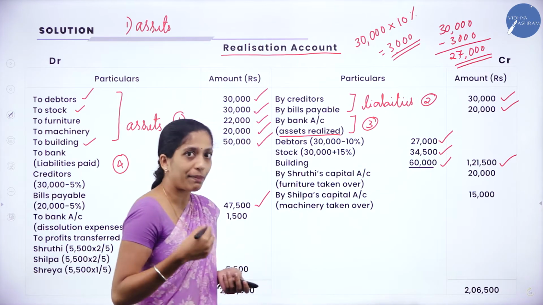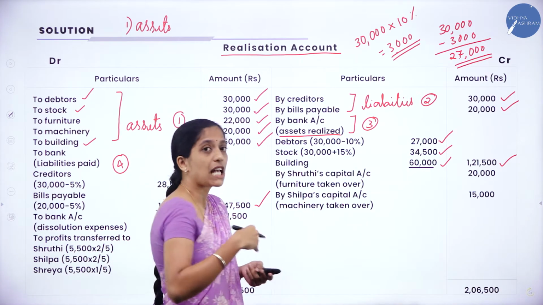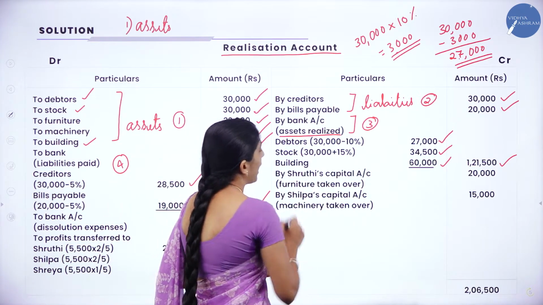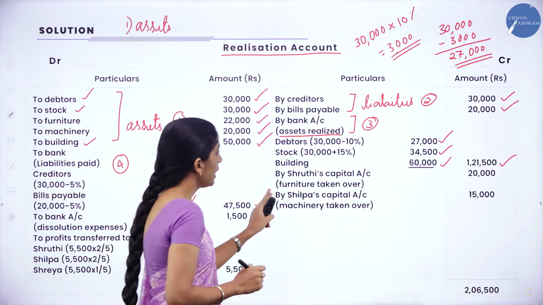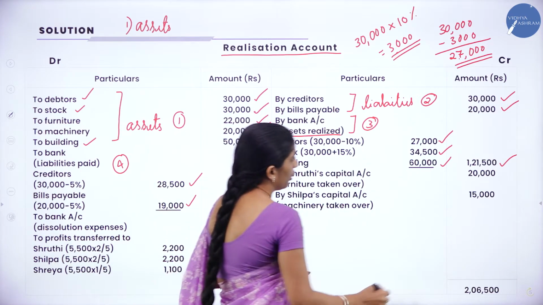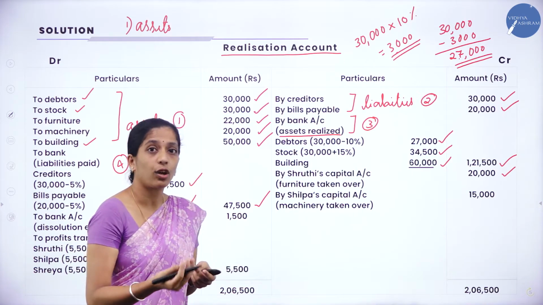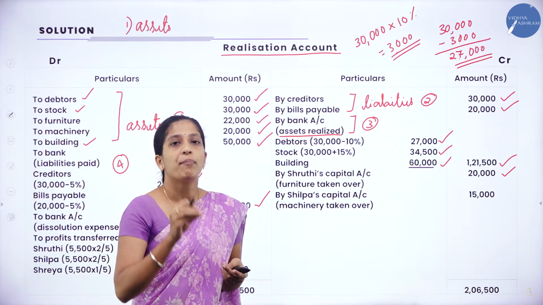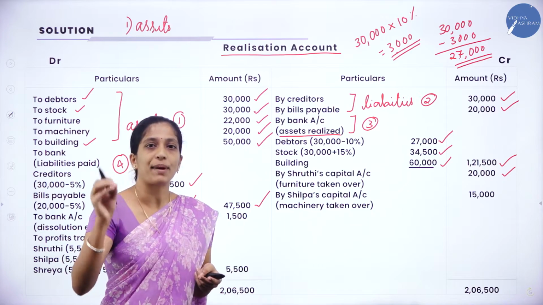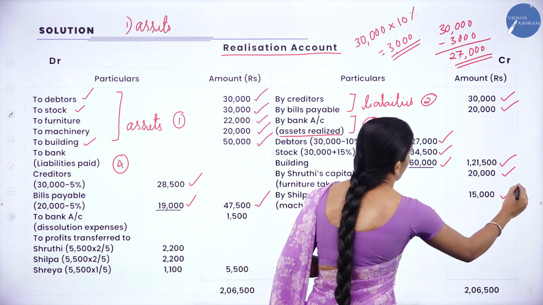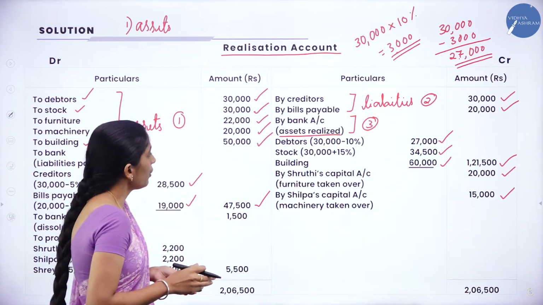So furniture is taken over by Shruti, right? So you will transfer to her account. Now how do we transfer? By Shruti's capital account. In the bracket you will write furniture taken over and you will write the amount 20,000. Now Shilpa has taken over machinery. So how do you record? By Shilpa's capital account, in the bracket you will write machinery taken over. So what is the amount? 15,000. Clear?